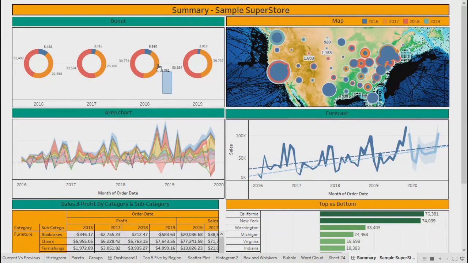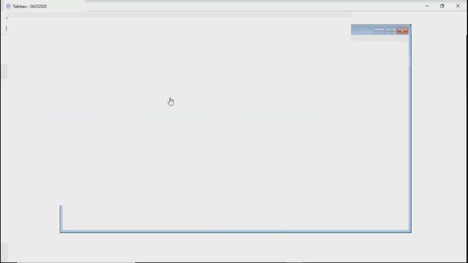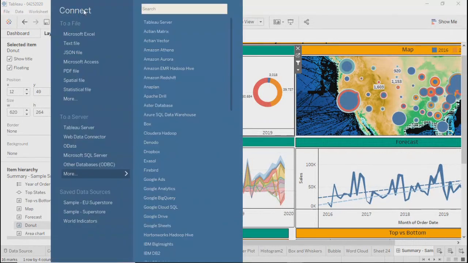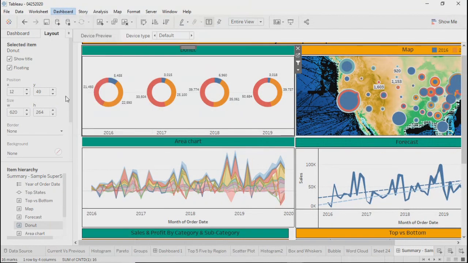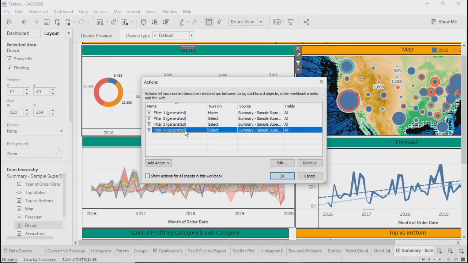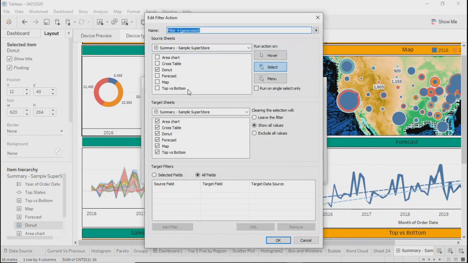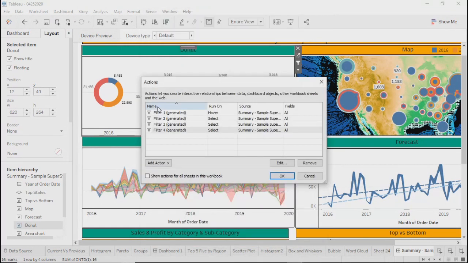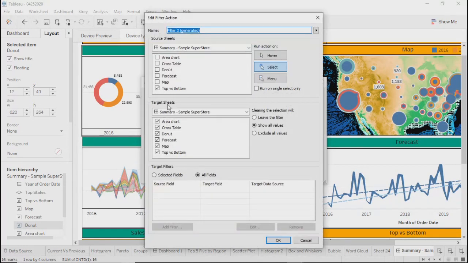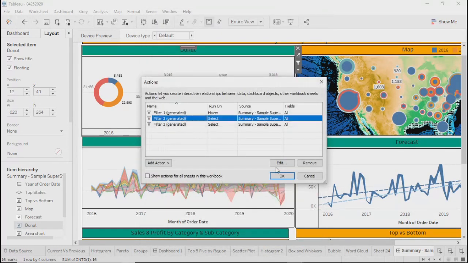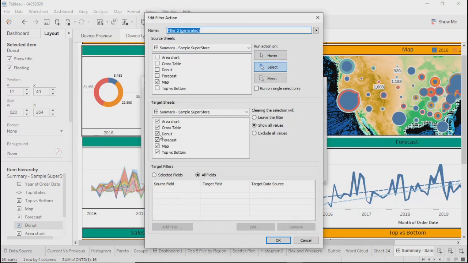First of all, I will select this, which is related to donut, all, select, fine. I'll just remove the last filter which got added. This is, I believe, from map. No, this is from top to bottom. This is from map to all other sheets, select and okay.